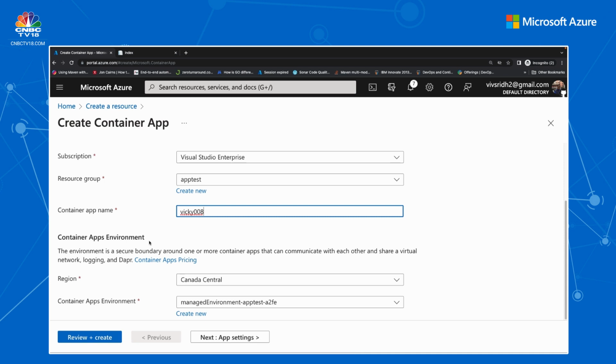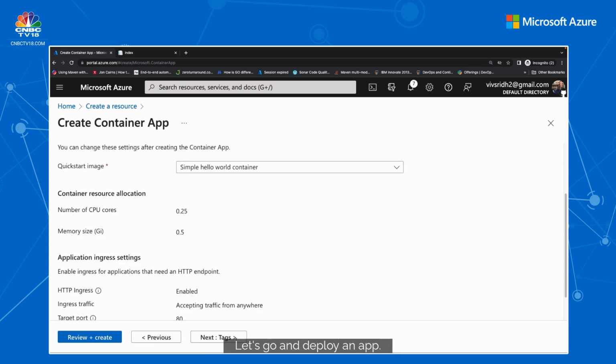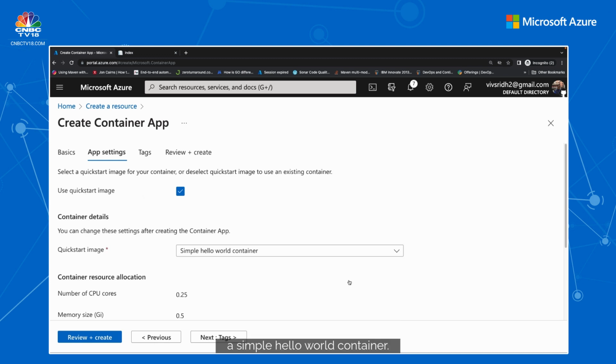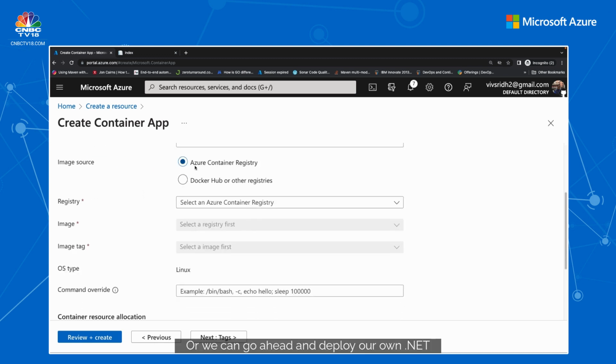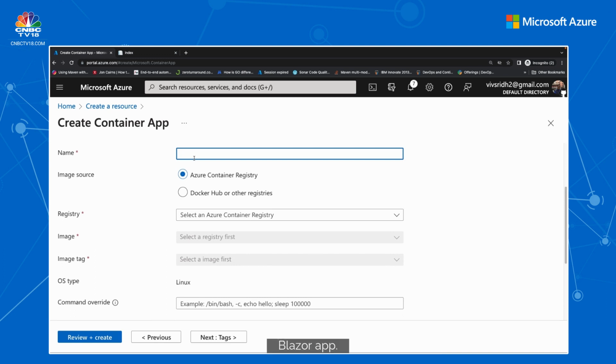Here you go. So all we need to do is select the subscription, resource group, name something, and select the environment. As you can see, the environment is created around one or more container apps which can communicate with each other. And there is obviously a virtual network. There's logging for this whole environment and Dapr support to manage the communication and manageability of these apps. So we will learn more about the container apps environment in our Reactor sessions. Let's go and deploy an app. You can also deploy a quick image, a simple hello world container, or we can go ahead and deploy our own .NET Blazor app.